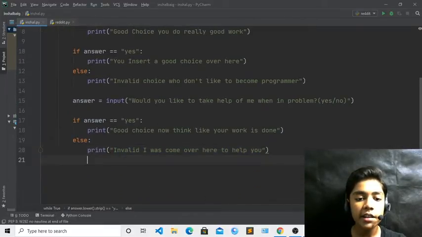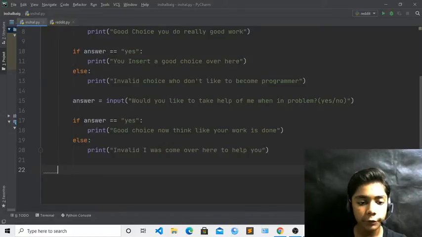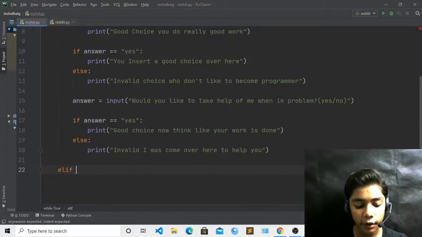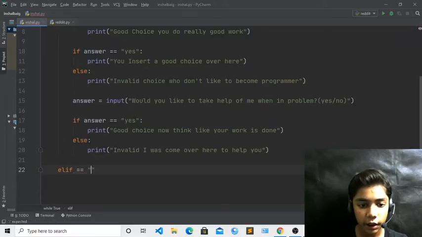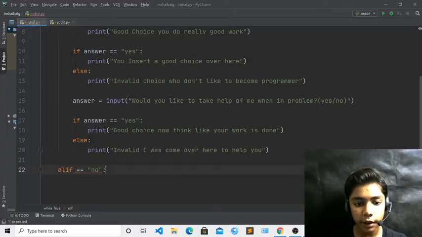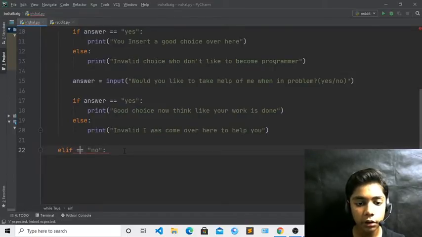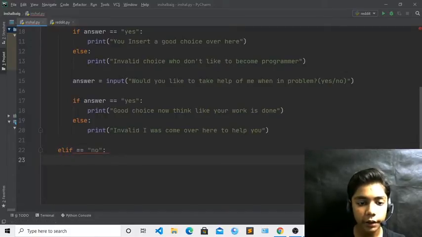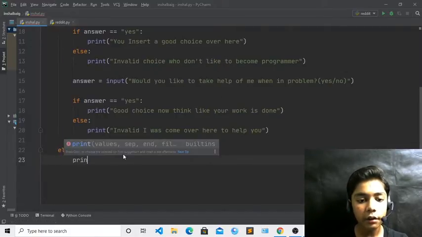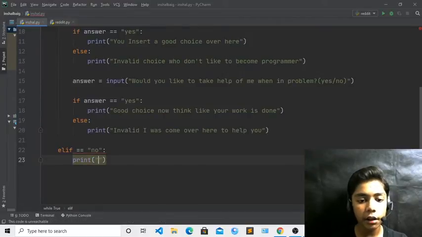Now when you have done all that, first of all here you have to write elif, which will be equal to yes, oh sorry, it will be no over here because we are giving the answer for no. And now till here we have done our work. Now come over here, write this sign, and write print.